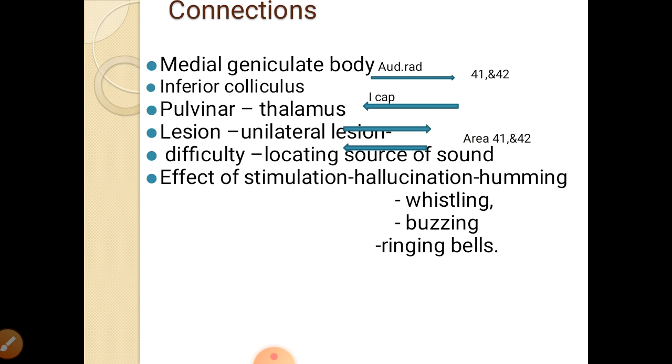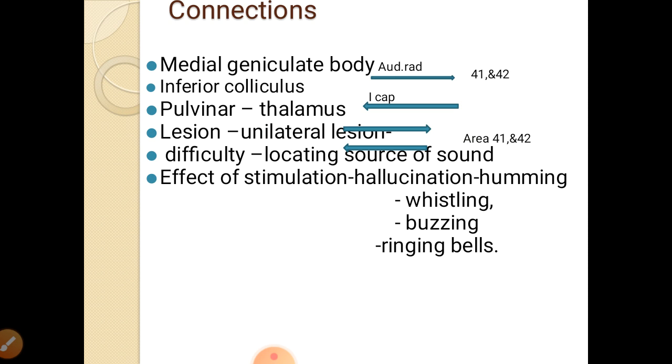If you see the connections of the temporal lobe, areas 41 and 42 send impulses to and receive impulses from these areas. One is the medial geniculate body. Auditory radiations come from the medial geniculate body to areas 41 and 42. Then the inferior colliculus receives impulses from the internal capsule, and the pulvinar of the thalamus gives fibers to areas 41 and 42. The fibers from areas 41 and 42 also come back to the thalamus.